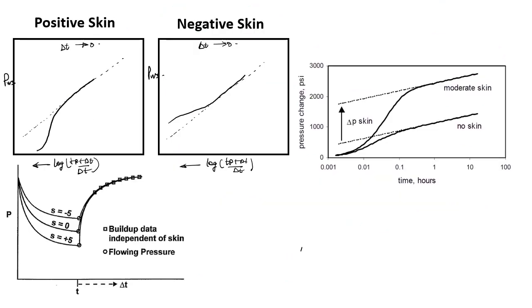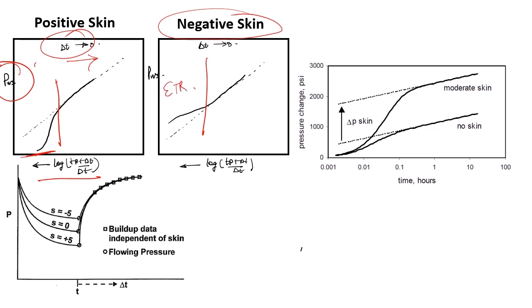Now in this case, I have compared the early time region when I'm having a positive skin and a negative skin. Again, this is a Horner plot with PWS, or shut-in pressure, versus my Horner time, where my delta t is increasing in this side. In the early time region, if I am having a positive skin, I will get a disturbance like this. And if I am having a negative skin, that means if I have some sort of a fractured well, or I have gone for a well stimulation, then in the early time region my trend will be something like this.